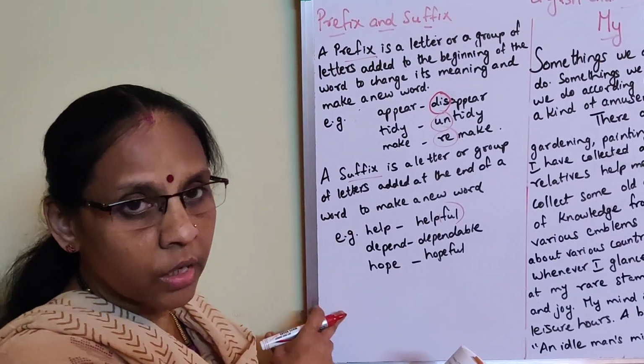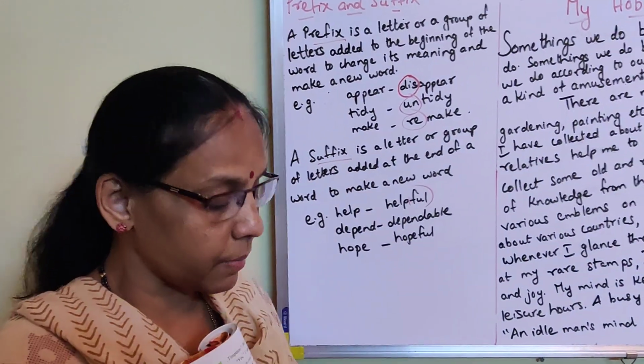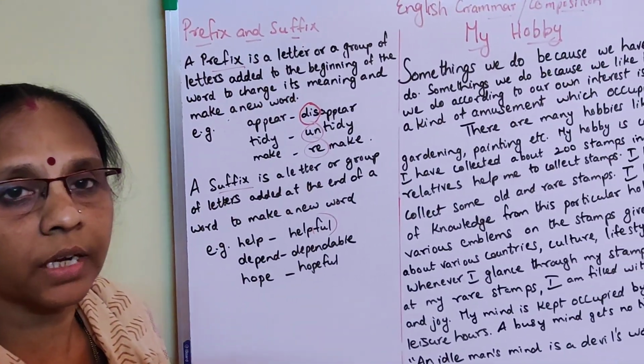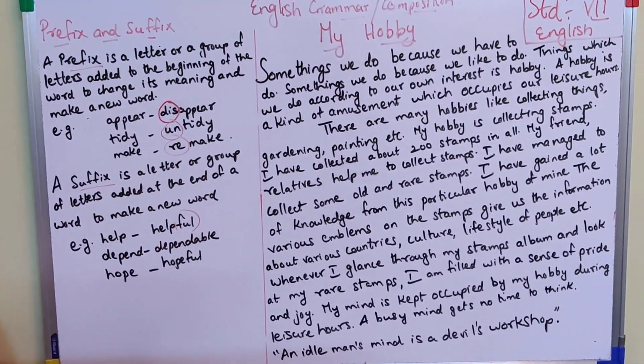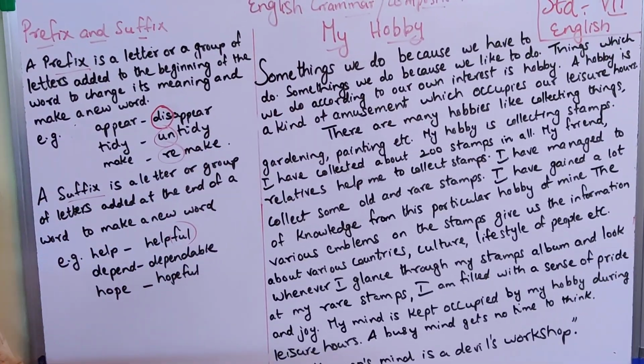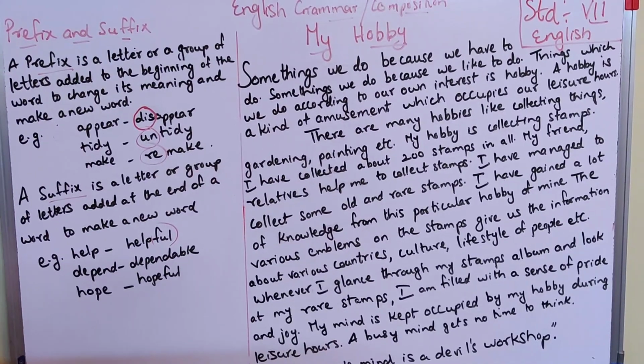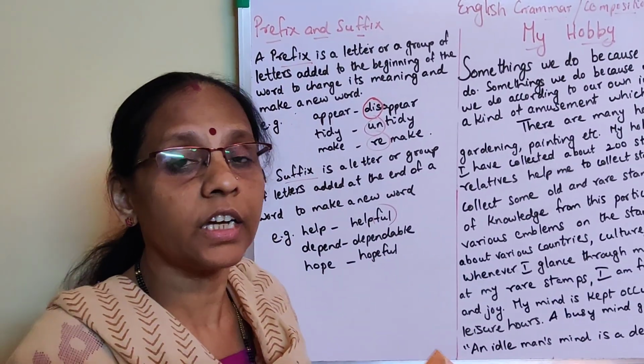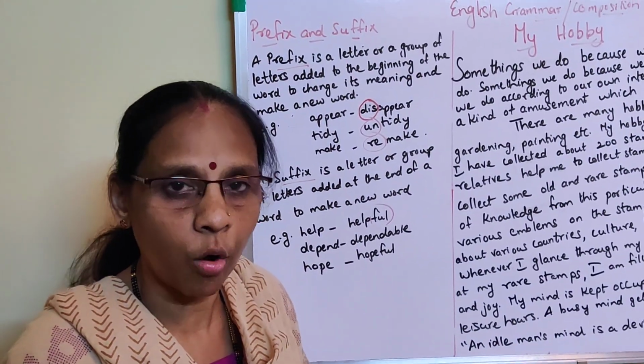Understood? Now, today I am not going to explain some lesson. A composition has been given. What is the composition? Based on the lesson, I have given 'My Hobby'. My means it may be your hobby; here I am telling in general. Right? You write a short paragraph on my hobby.